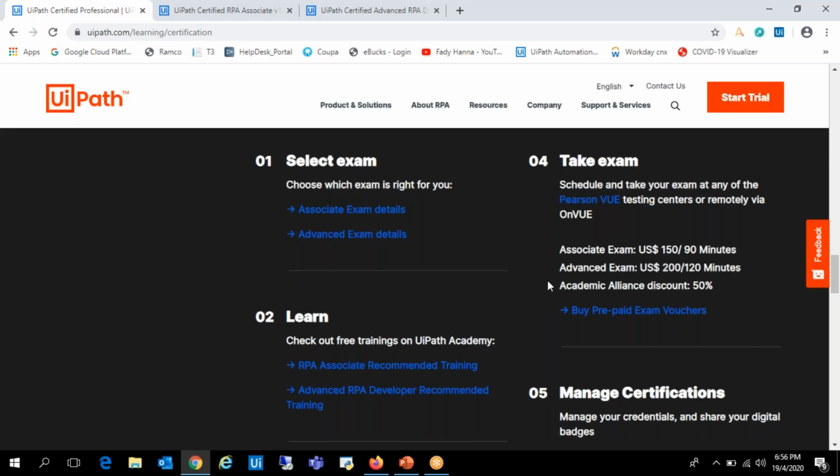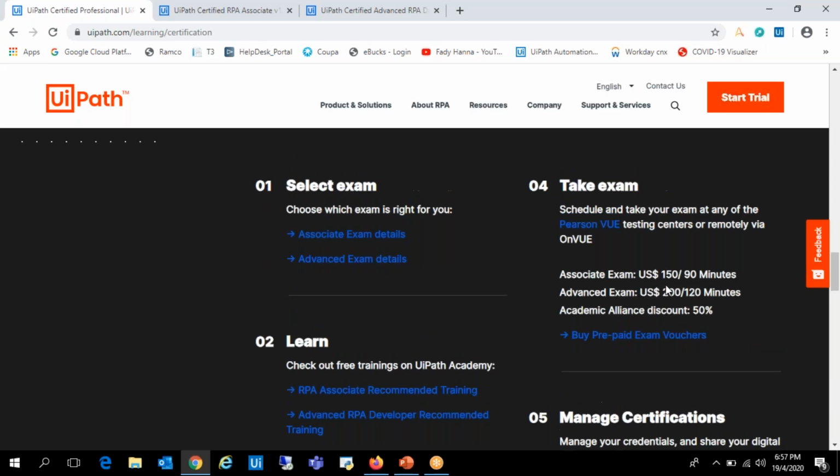For people who are still studying in engineering colleges or any colleges, they can enroll for this academic alliance program, where the management of that college will contact UiPath, and based on the number of students who are really interested in taking up this exam, the discount will be given and will vary for those candidates. But this academic alliance program will not be applicable to candidates who are working in the IT industry. This is only for fresh engineering graduates.